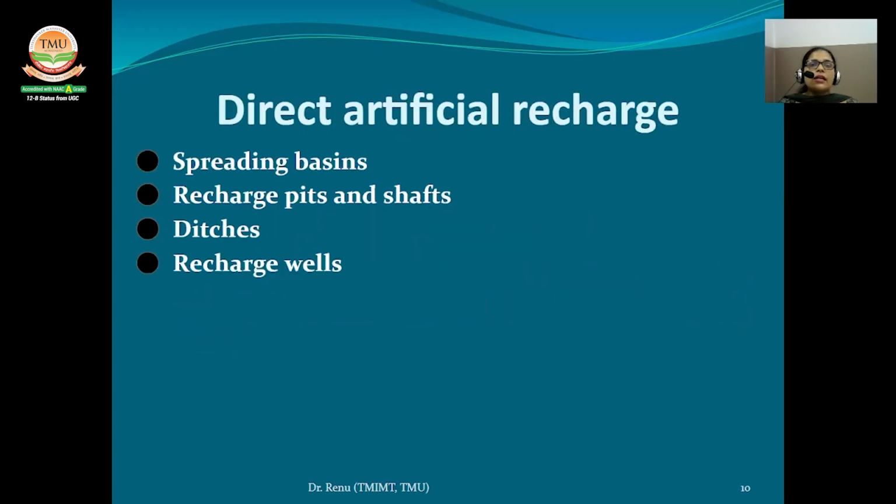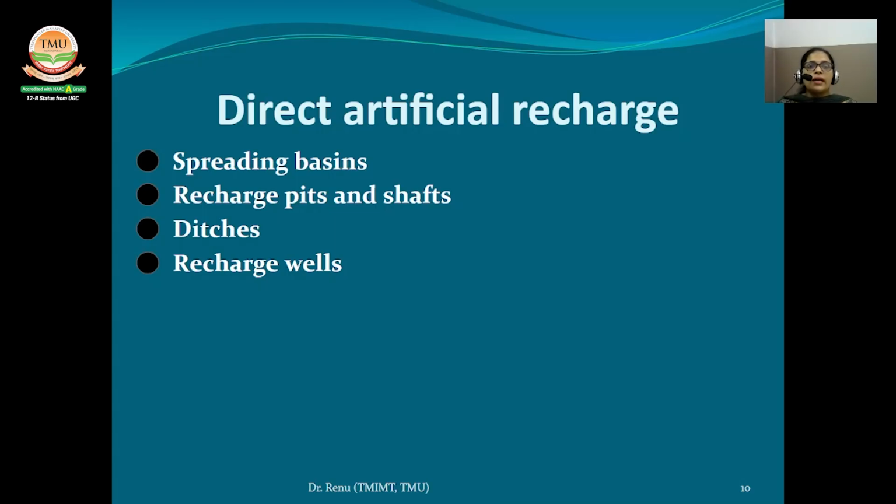So direct artificial recharge, the first one is spreading basins. This method involves surface spreading of water in basins which are excavated in the existing terrain. For effective artificial recharge, highly permeable soils are suitable, and the maintenance of a layer of water over the highly permeable soil is necessary.